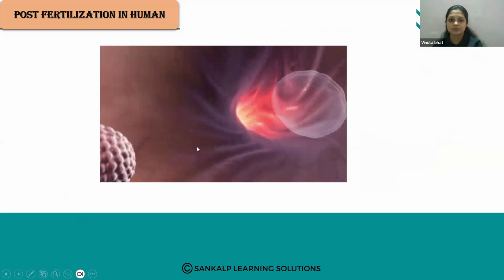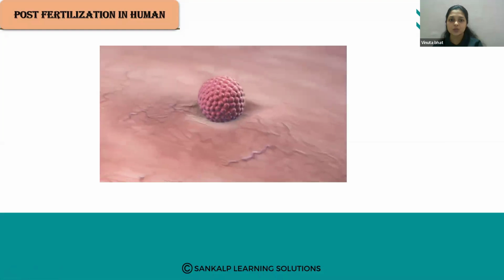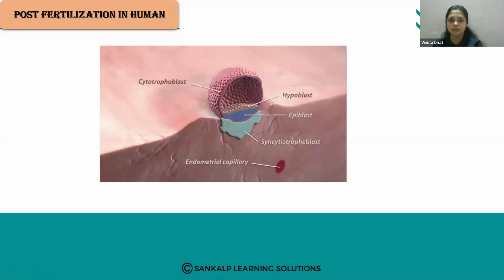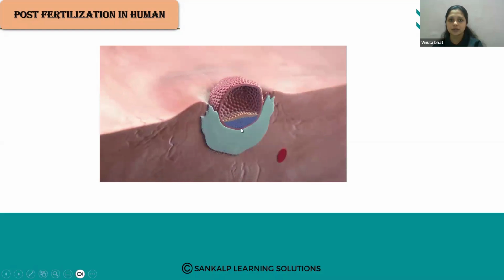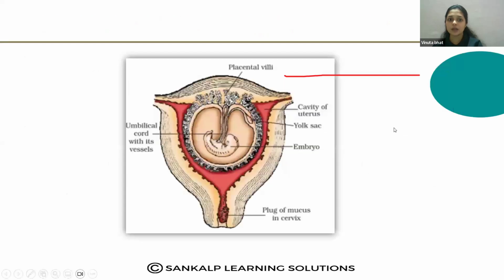So here you can see how the blastocyst attached to the uterine wall. Here you can see the inner cell mass. And pregnancy and the embryonic development. So after the implantation, finger-like projections appear on the trophoblast called chorionic villi, which are surrounded by the uterine tissue and the maternal blood. So here you can see the chorionic villi.